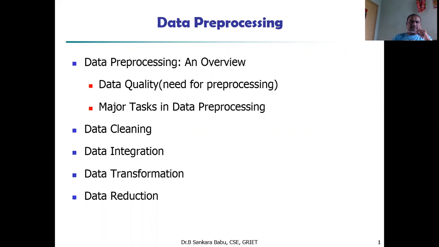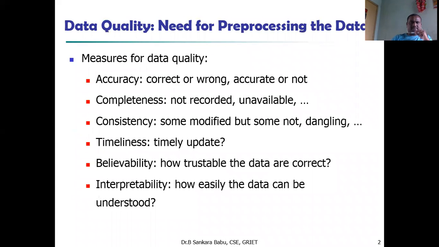What do you mean by data pre-processing? Pre-processing is nothing but applying techniques: data cleaning, data integration, data transformation, and data reduction to produce smooth data which is useful for the data mining process. Data quality is very important. Without applying data pre-processing techniques, if you use the data for data mining, you will get inaccurate results. So we have to pre-process the collected data.